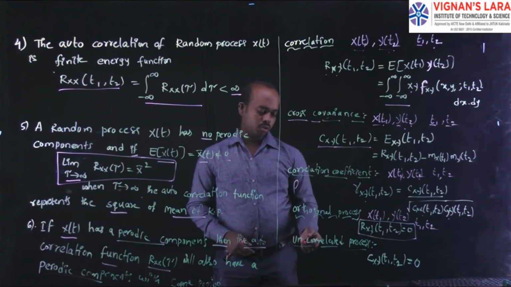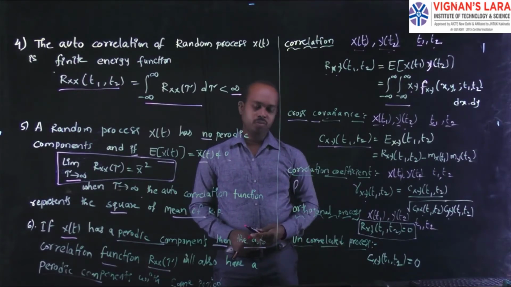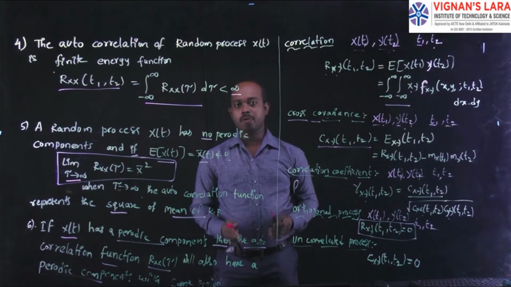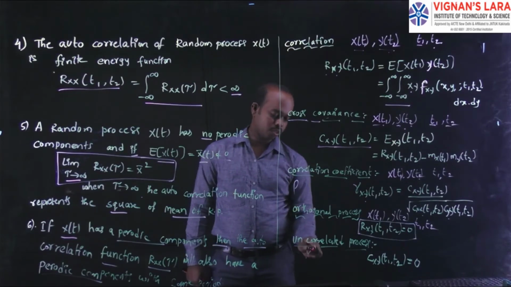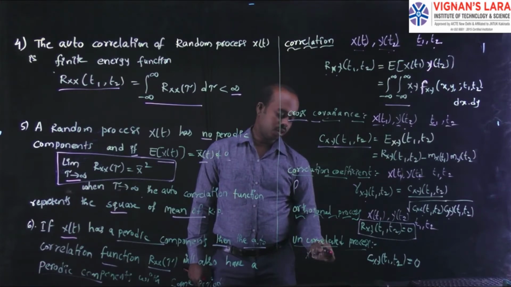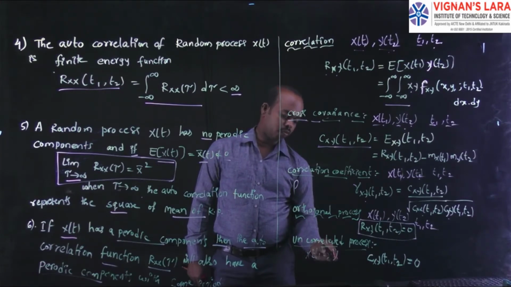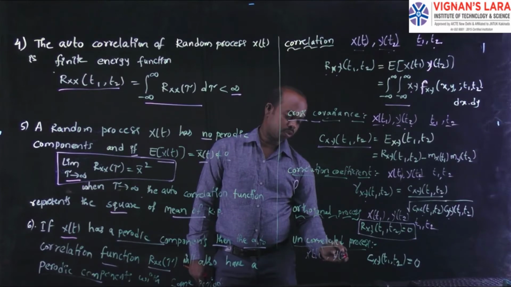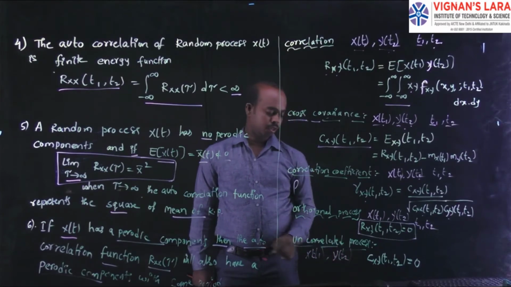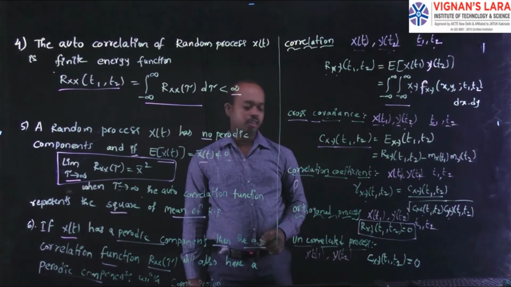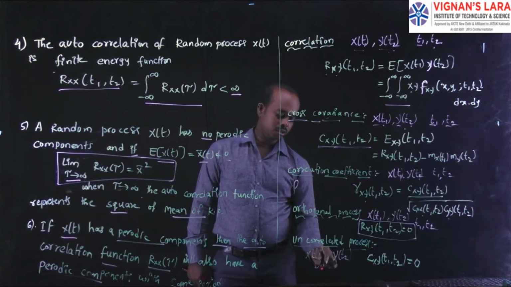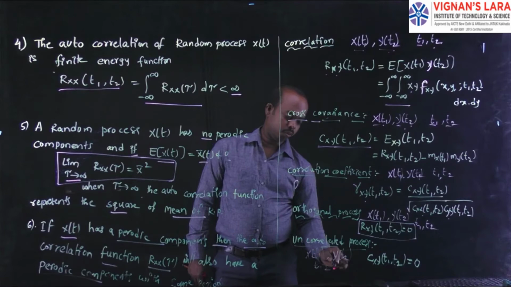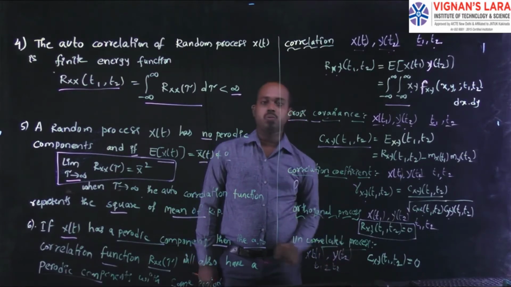Coming to the next one, uncorrelated random processes. Here also you can consider two random processes, x of t1 and y of t2, defined at the timings t1 and t2.